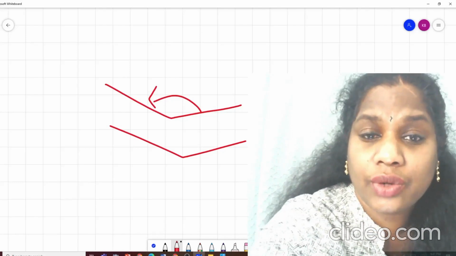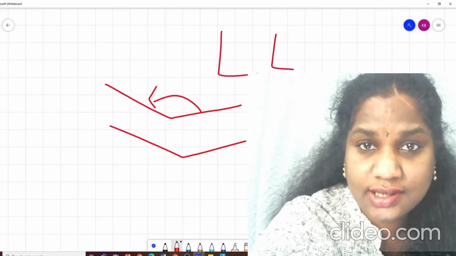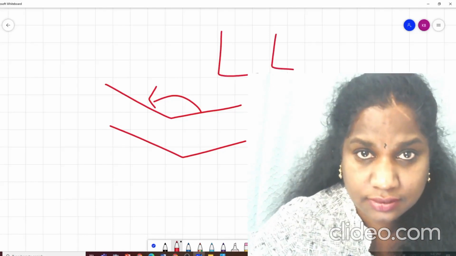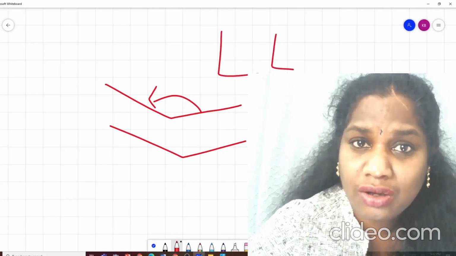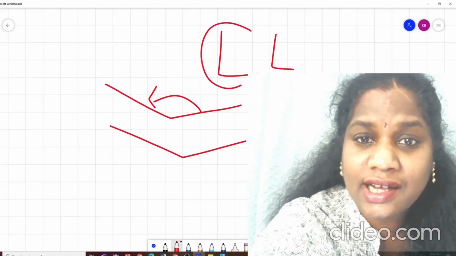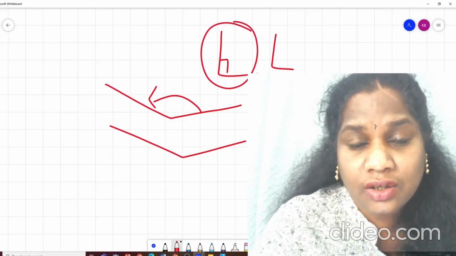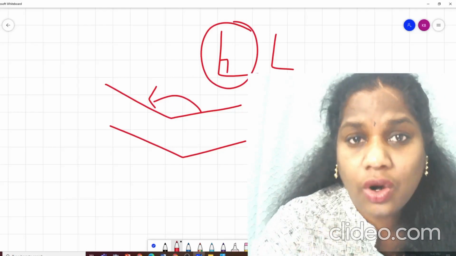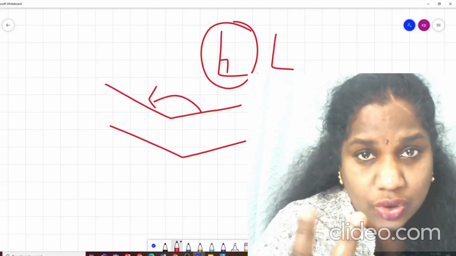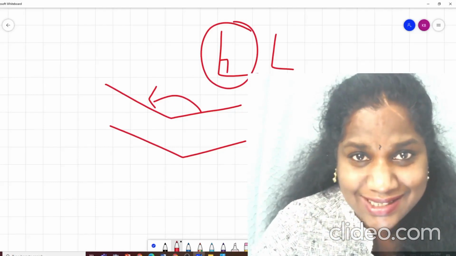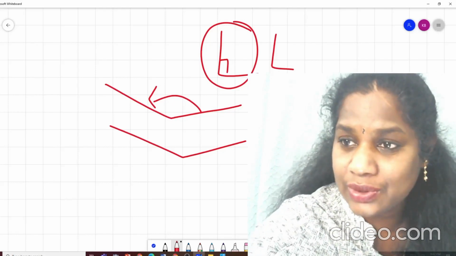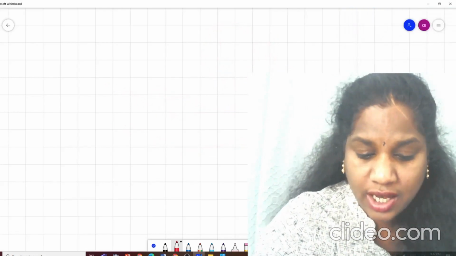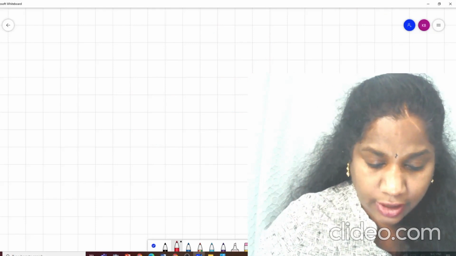Do you think two right angles can be complementary to each other? Not at all. Because one angle itself is making 90 degree. To be complement angles, it should be two. It should be a pair, isn't it? Right?